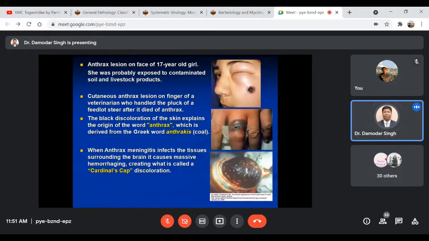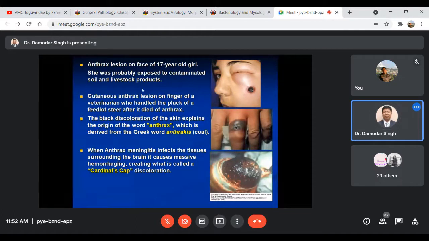Then here are some more pictures showing the skin lesions, the cutaneous form of anthrax that I was talking about, the malignant carbuncles. These are some examples of a 17-year-old girl. She was probably exposed to contaminated soil and got the infection through such products. And sometimes it is a professional hazard, as I was saying, mostly for veterinarians and laboratory workers, when they are handling samples or conducting examination and treatment, they may have the chance of getting this disease, anthrax.